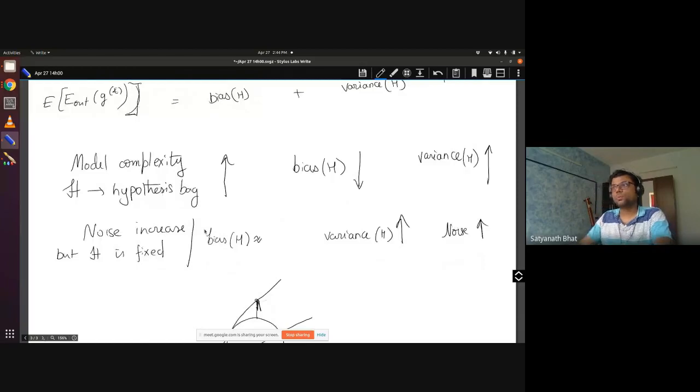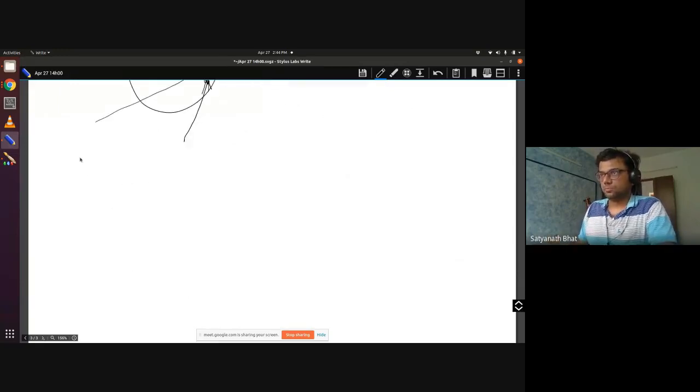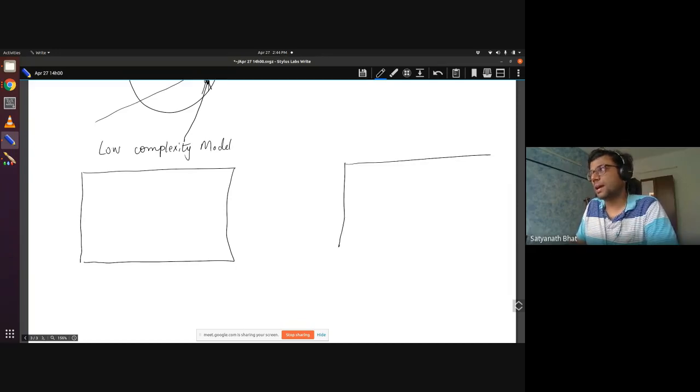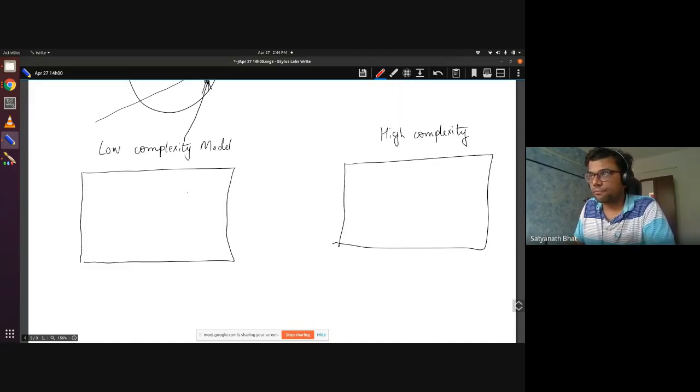Another picture that you can keep in mind, and this is an interesting picture. This is a low complexity model. And another picture you can have is of high complexity. Let us say in both the cases, the f that I want to learn is these 2 points. So I want to learn an f which is these 2 points.